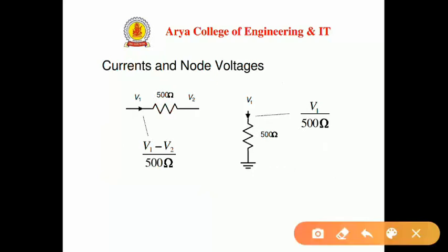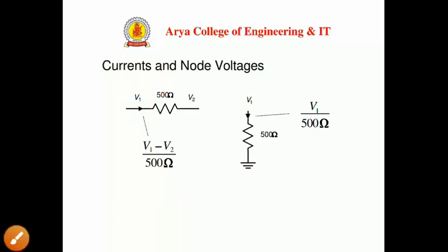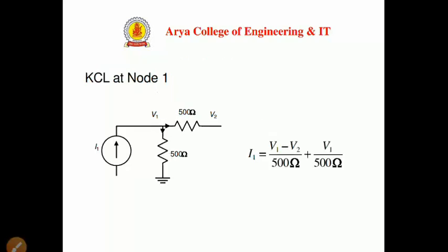If on a branch we have V1 at one node voltage and V2 at another node voltage, then the current in this branch will be V1 minus V2 upon 500, because of the direction of the current. V1 is greater than V2, so (V1 minus V2) upon 500. Similarly, if we have a node voltage V1 and the other end is grounded, then the current in this branch is V1 upon 500 ohm. So it is very clear how to find the current in a branch in the form of node voltages. Clear?